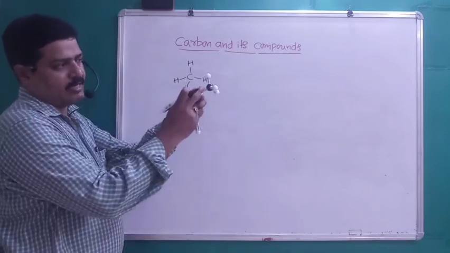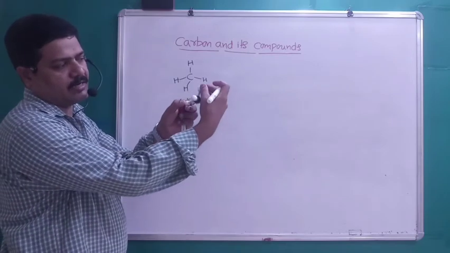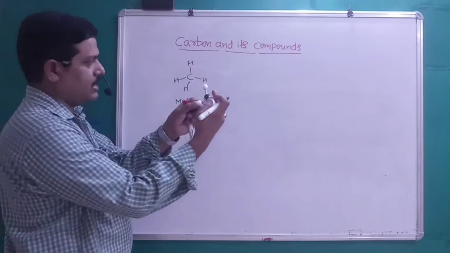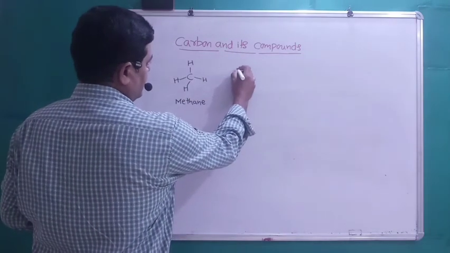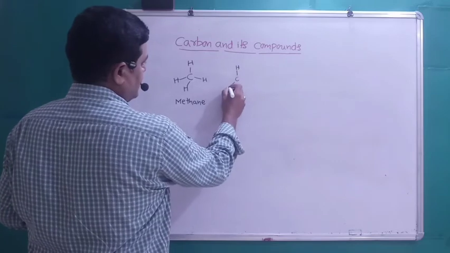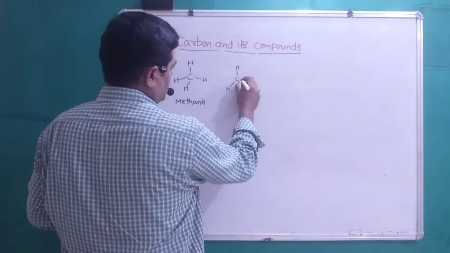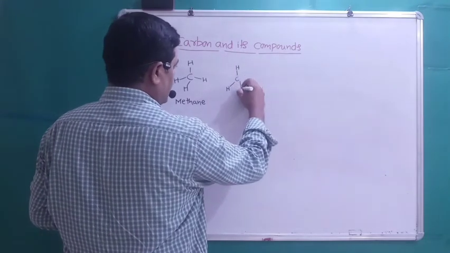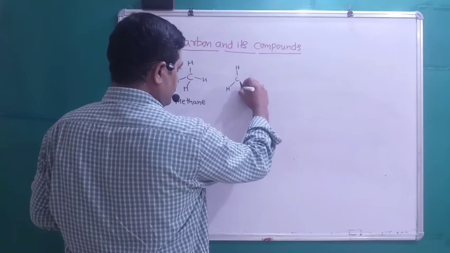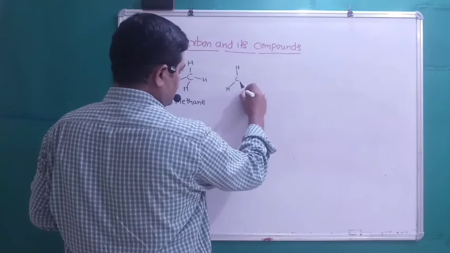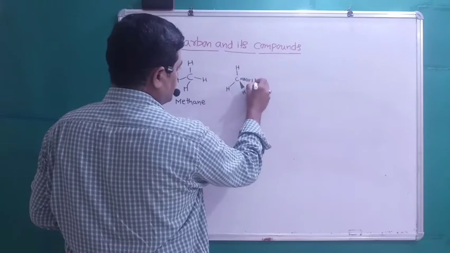One carbon is attached to 4 hydrogen atoms in methane, right? This is a 3-dimensional representation of methane. One side has the hydrogen which is towards us, and the other hydrogen is away from the observer.